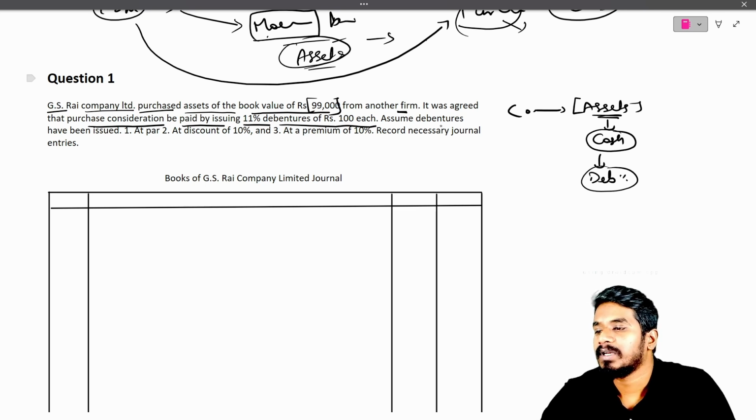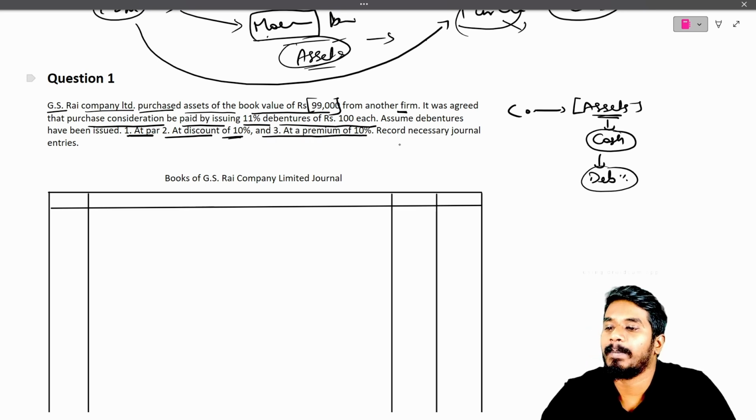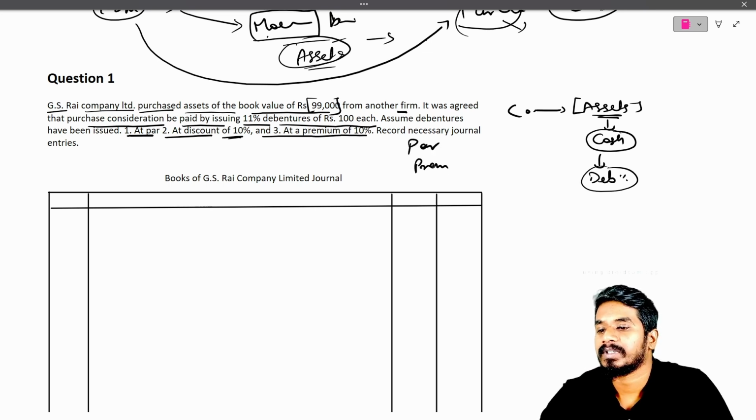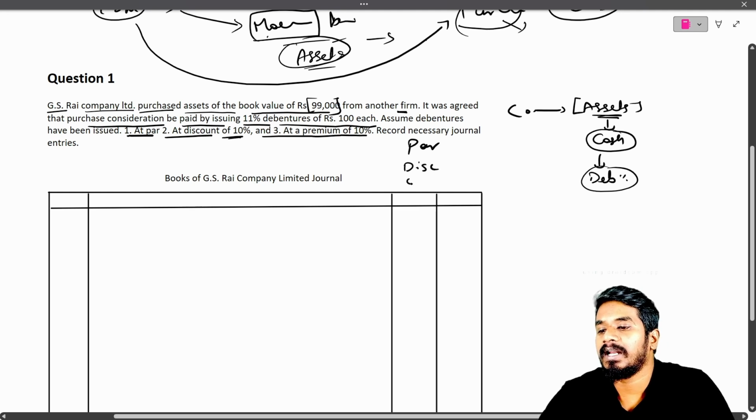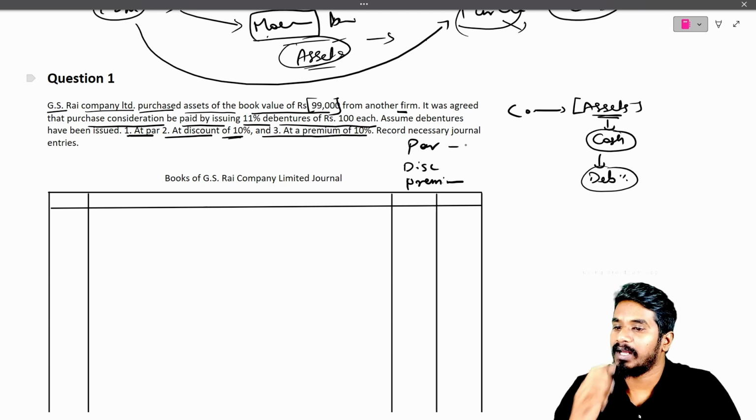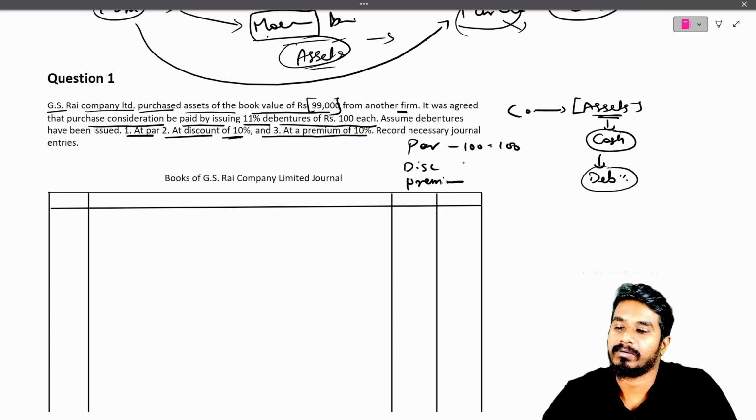Assume debentures have been issued first at par, second at a discount of 10%, and third at a premium of 10%. At par means 100 equals 100 only.